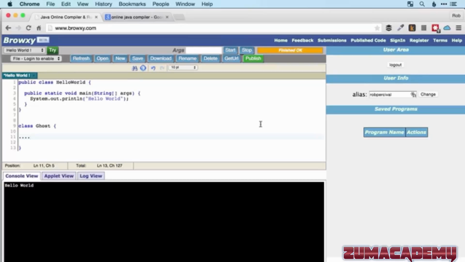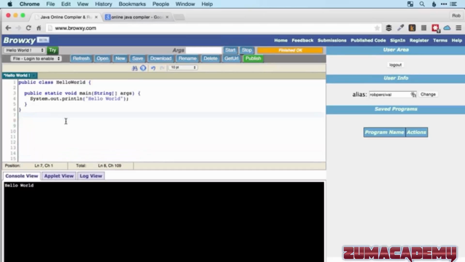It might define how the ghost moves around the screen. It might define an image that matches what the ghost looks like. Essentially, it's a template to create a ghost. Then, later on in your code, whenever you want to create a ghost, you can do that using this class. And that's all we're doing, really. We're defining a type of object. And that's the basis of object-oriented programming, which is what we're doing when we work with Java. So just to recap, a class is a template to create a certain type of object, for example, a character or a ghost in a computer game.